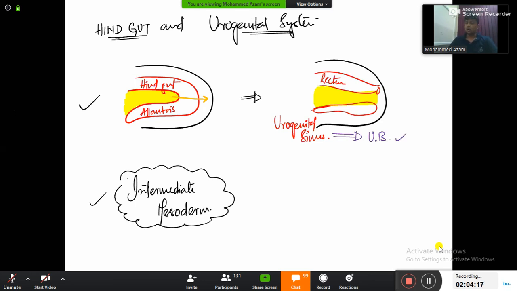Now we are going to see what is the further development. Intermediate mesoderm is going to divide again into 2 parts, or form 2 parts. Number 1, nephrogenic cord. Number 2, it is going to form the genital ridge.